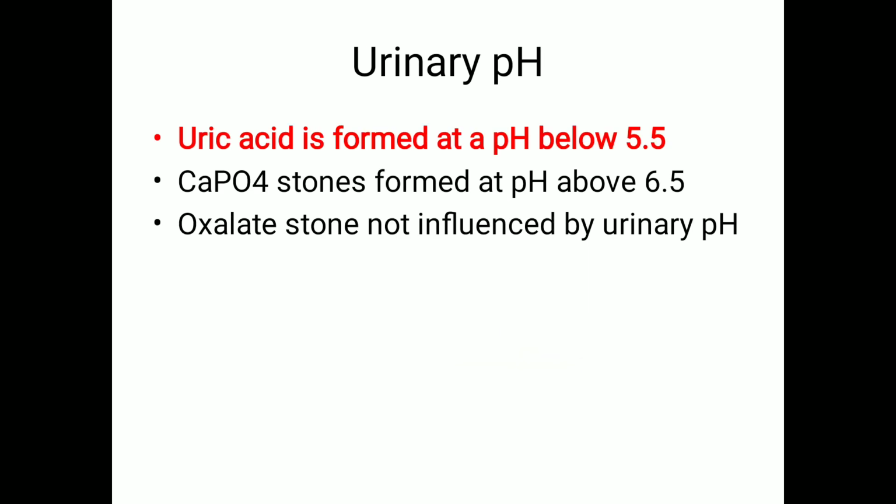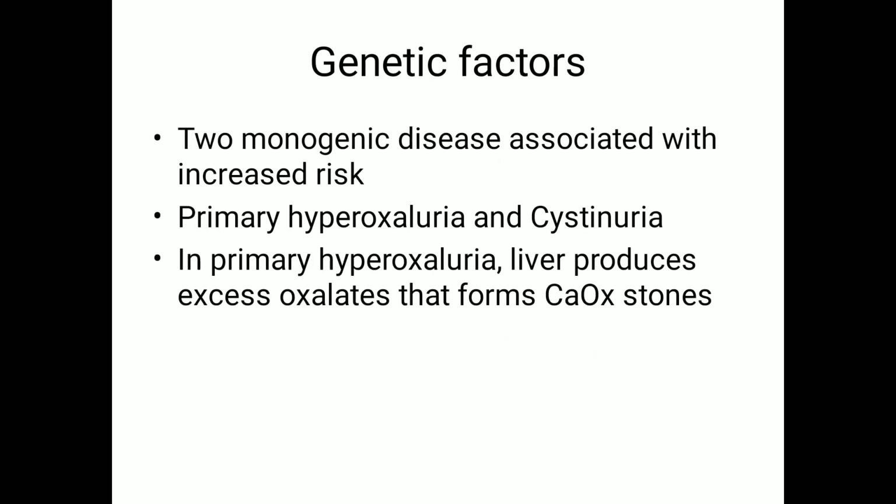Coming to the urine pH, uric acid stone. Uric acid stone formation occurs in acidic pH, that is, pH below 5.5. So a stone that forms when the urine pH is less than 5.5 is uric acid. Calcium phosphate is formed above 6.5, more or less in an alkaline pH. But oxalate stone is not influenced by urinary pH.